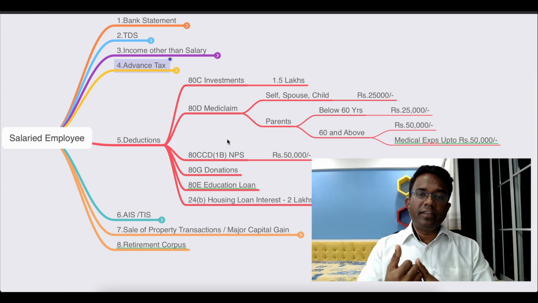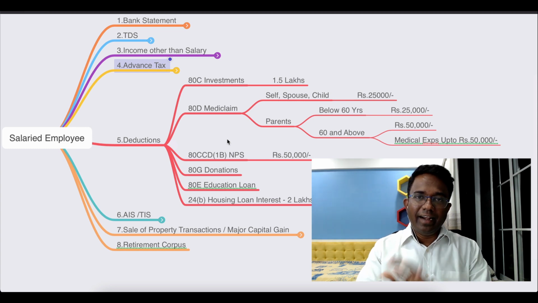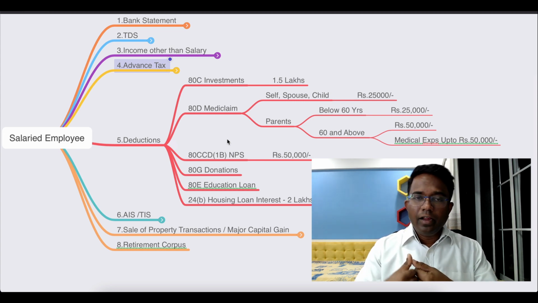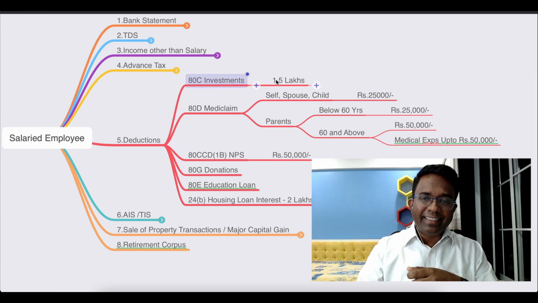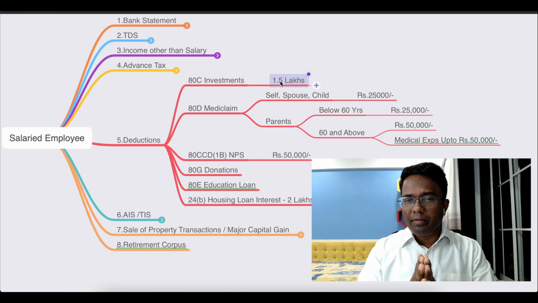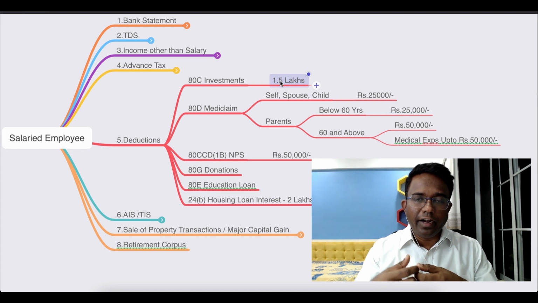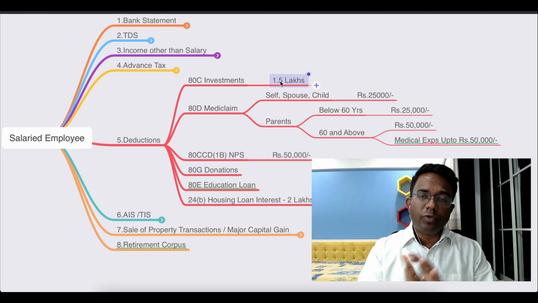The next one is deduction. This is the month wherein employees are getting surprises in terms of more TDS, and most of the people come to us कि भाई मेरा बहुत TDS deduct हो गया, मैं क्या करूँ, right? So you need to consider this deduction part. First one is 80C up to 1.5 lakh. It is available, and instruments like insurance policies or ELSS mutual fund or housing loan repayment, tuition fees, provident fund, all will come under 80C investment. So you need to consider whether you have fully utilized this 1.5 lakh or not.